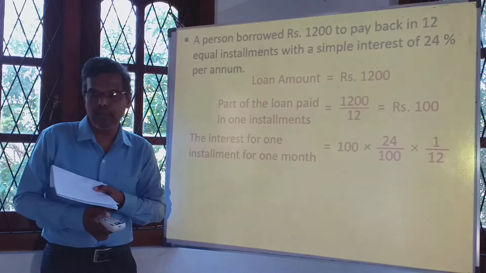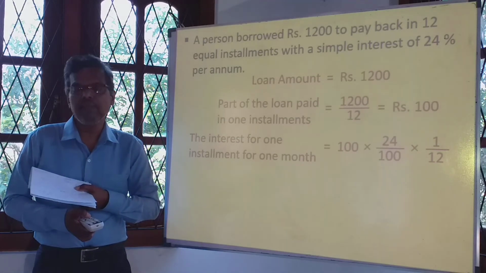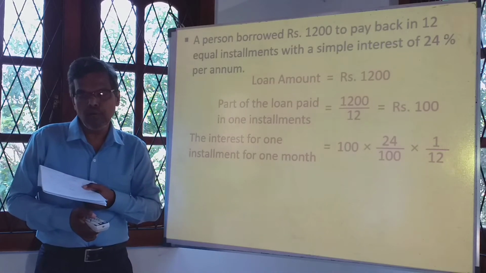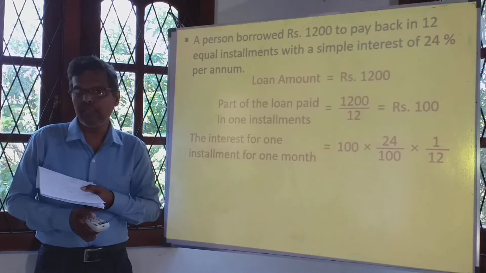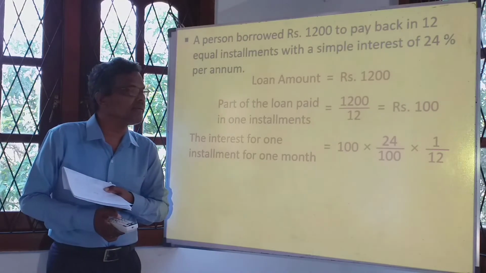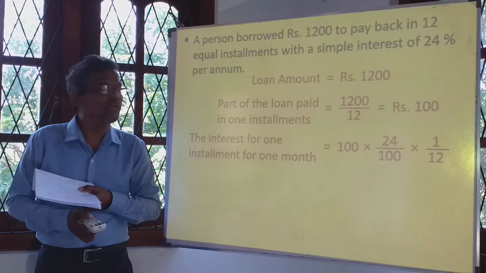Why 24 over 100? Because the interest rate is 24%. So 100 multiplied by 24 over 100 is the interest for 1 year, because the annual interest rate is given.